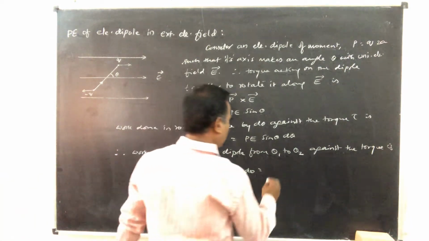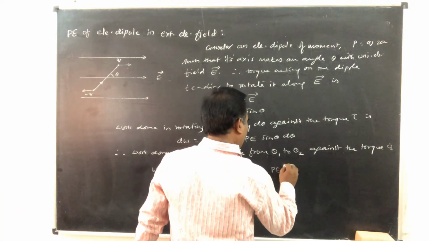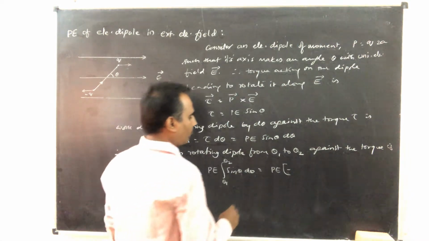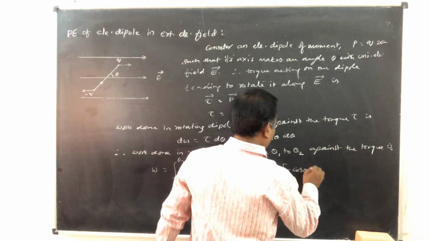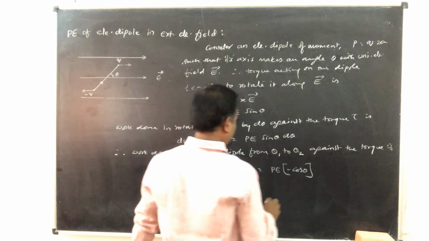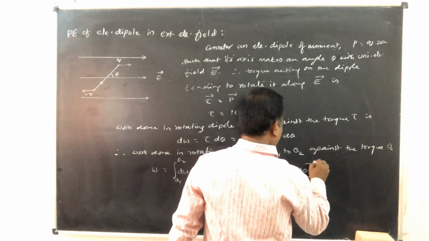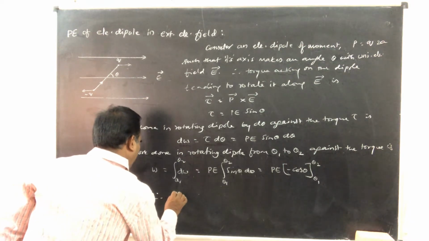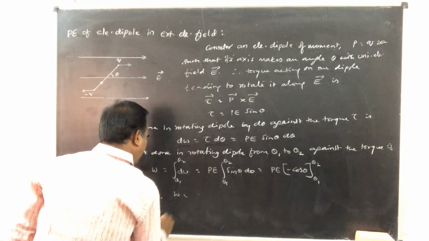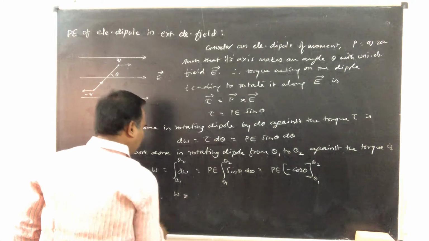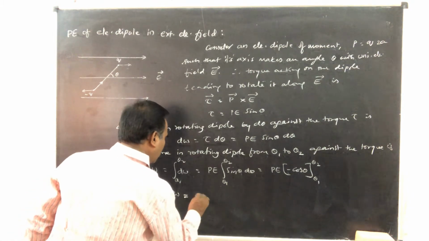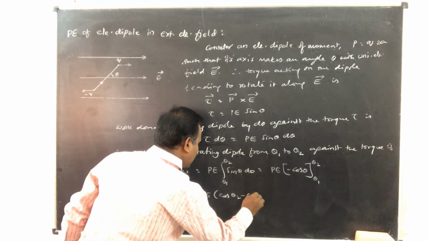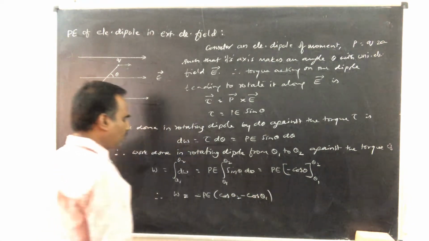You know that the integral of sin theta d theta is minus cos theta, with these limits. Therefore, W is equal to minus P E, cos theta 2 minus cos theta 1.